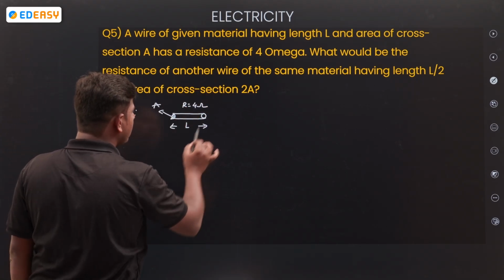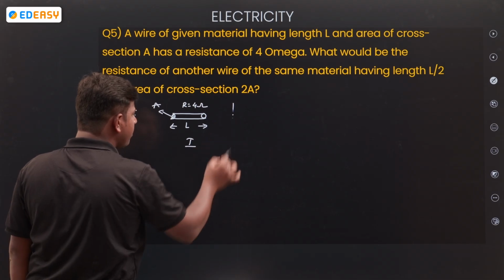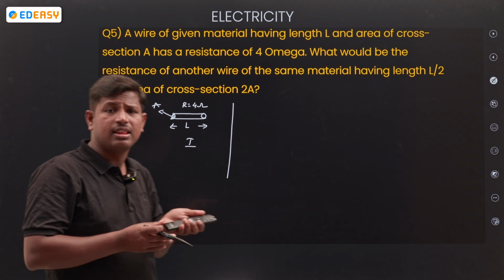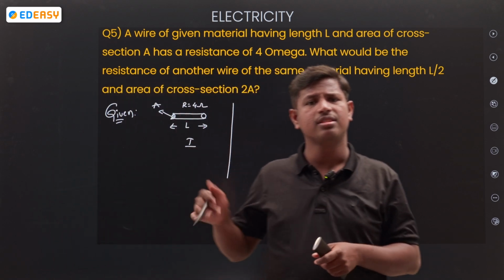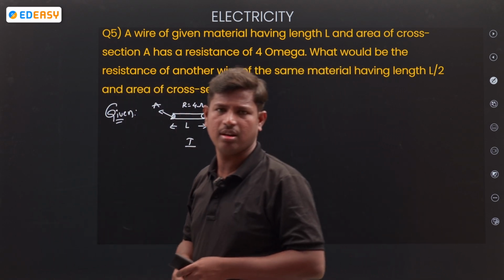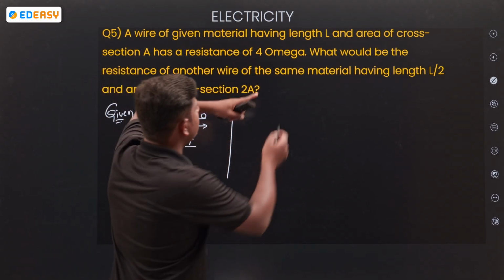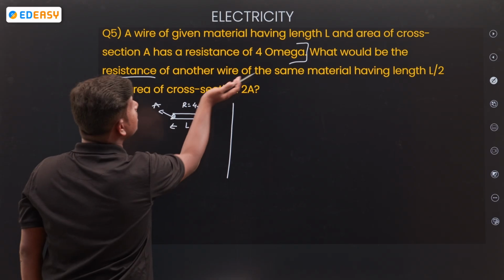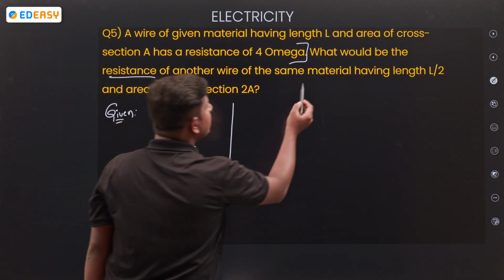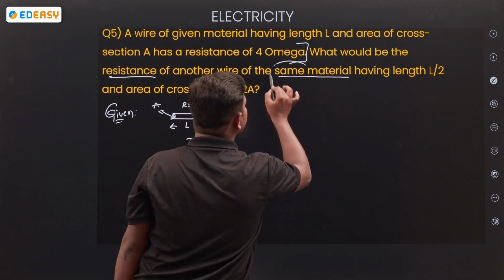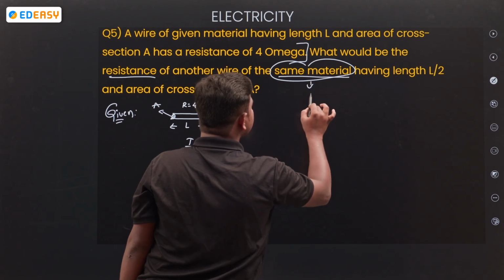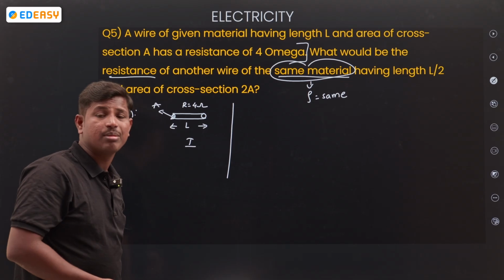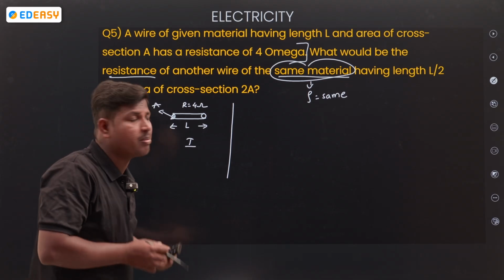Up to here, let us take case 1. In case 1, what is given? The length of the material, the resistance of the material, and the area of the material. Up to here completed. Next, what would be the resistance of another wire of the same material? If the material is same, resistivity is also same. The rho value is same because resistivity depends upon the nature of the material only.